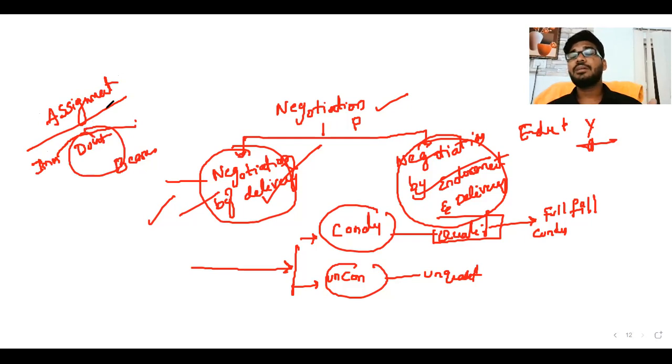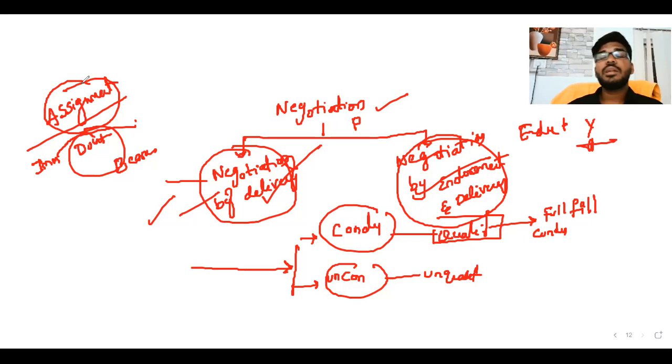You cannot hand over land and building to the other party; only documents can be transferred, by delivering the documents related to that property. That is generally the negotiation and assignment situation.